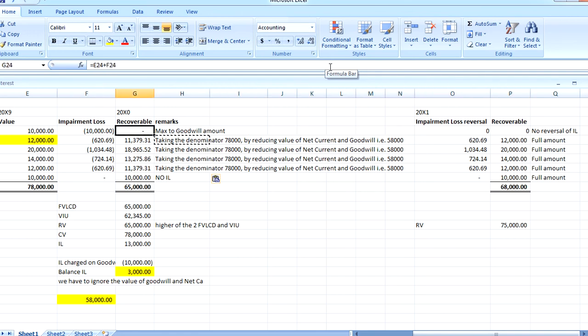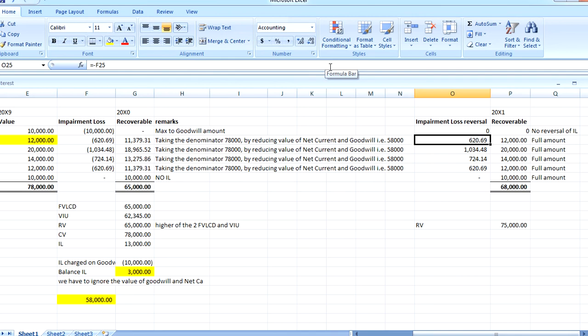So the recoverable amount which was earlier in 20x0 nil, we have to keep the same amount in your recoverable amount of 20x1. I'm moving this here. Then for this the amount of the recoverable amount is here, F25. How we found F25 is we have taken the whole amount which we have charged as an impairment loss, we have reversed it. So the earlier negative figure gets positive.